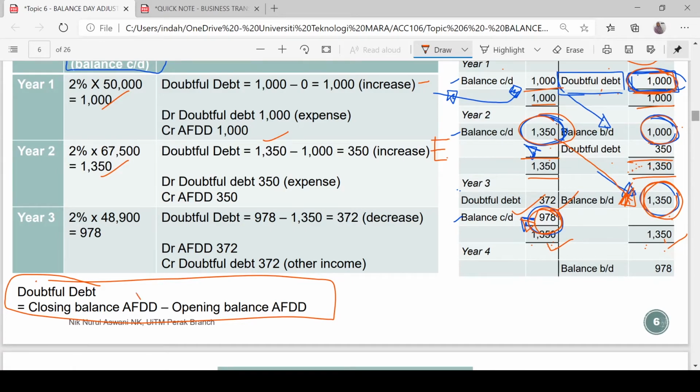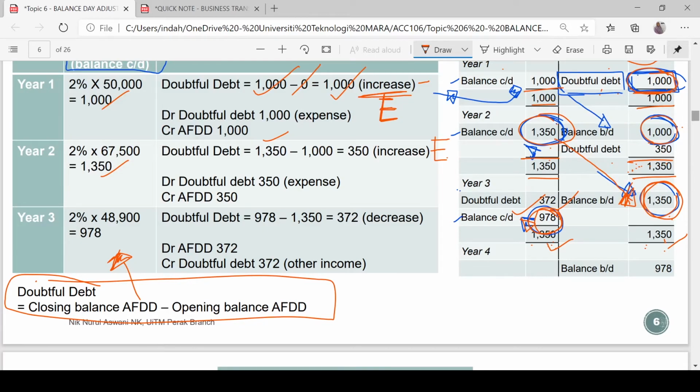Closing balance is the one that you calculate here. Opening balance is the closing balance of the last year. For year 1, the balance at the end of the year is 1,000 and there is no opening balance, so 0. There is a positive difference of 1,000, an increase, so this will become an expense in the statement of profit or loss.